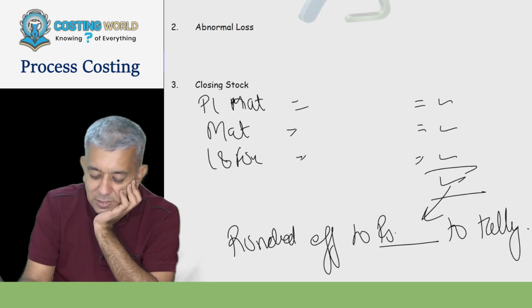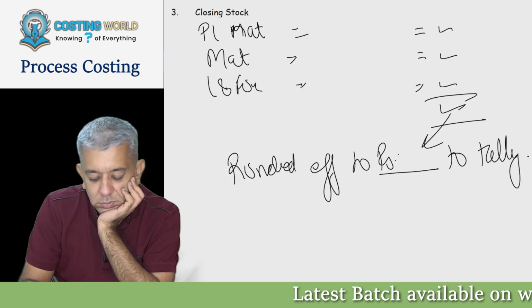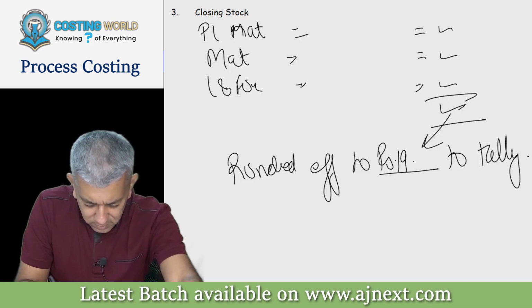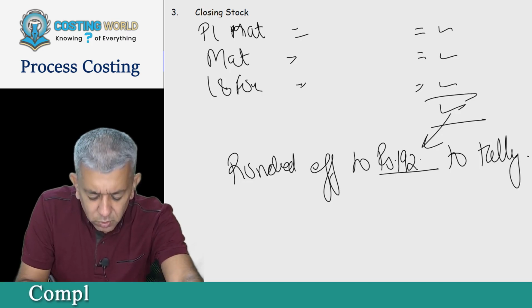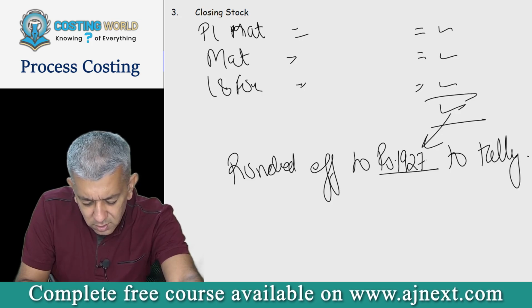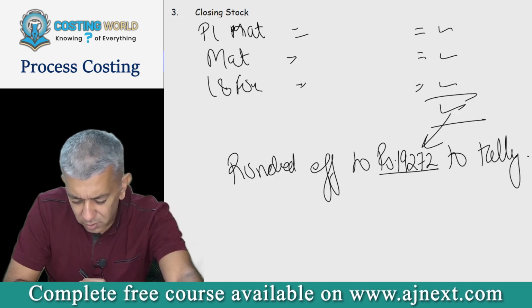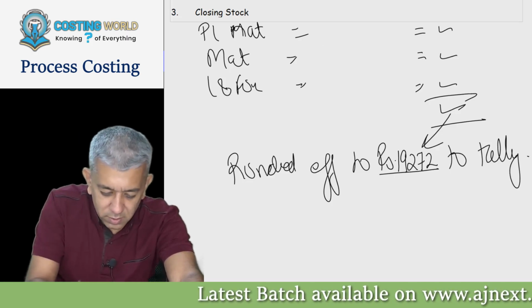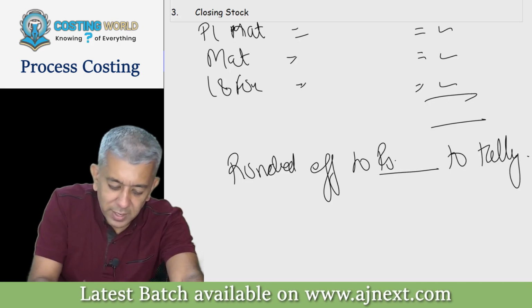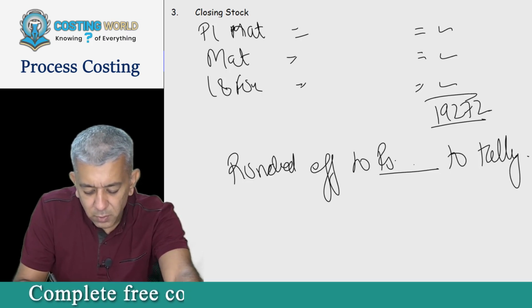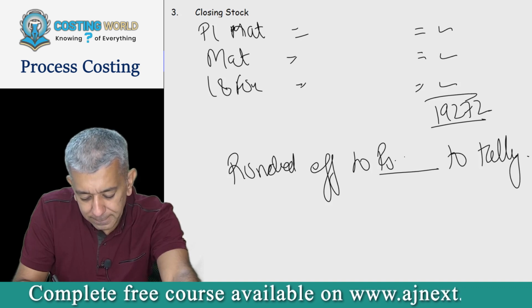Closing stock balancing figure was how much? 19272, correct? Which is rounded off to 19173?